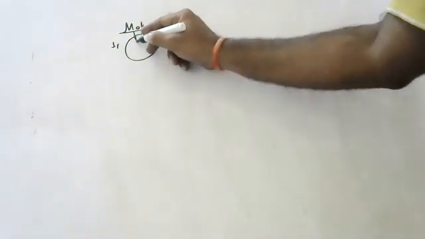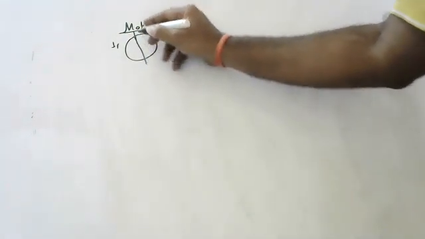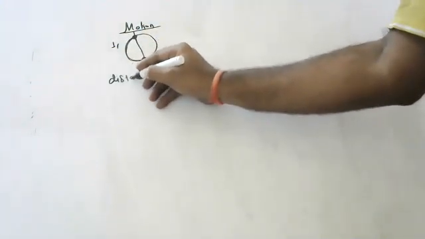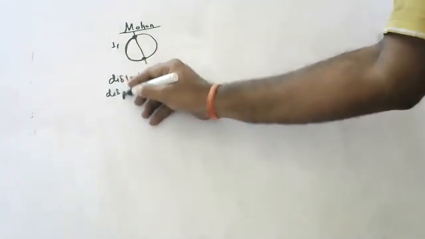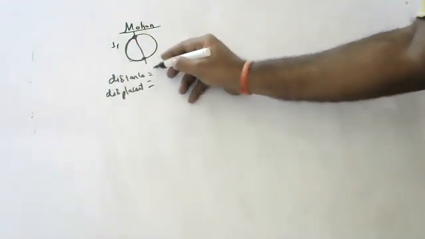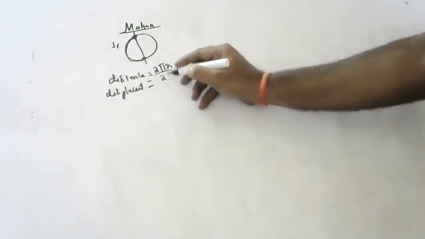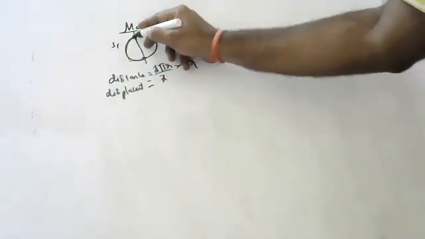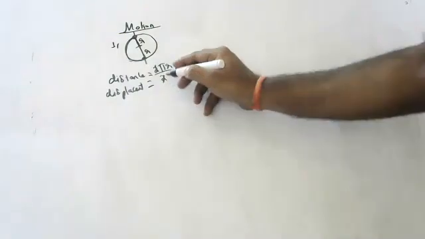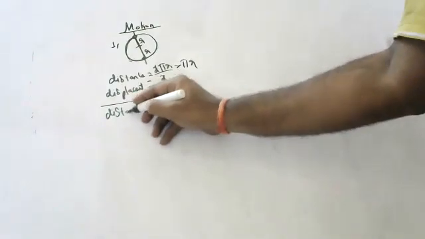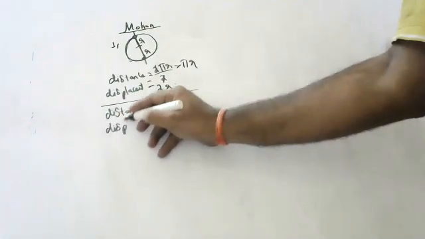Half rotation. A particle is coming from here to here. What will be its distance and displacement in half rotation? What is distance, children? It is going only half of the circle. So 2 pi r is the full circle, divided by 2. So distance is pi r. And displacement is the shortest distance. So this is r, the diameter, 2r.